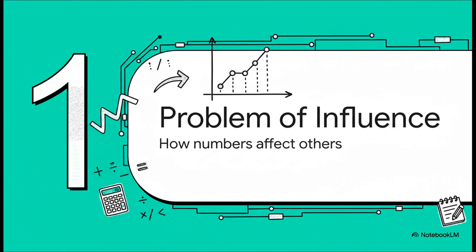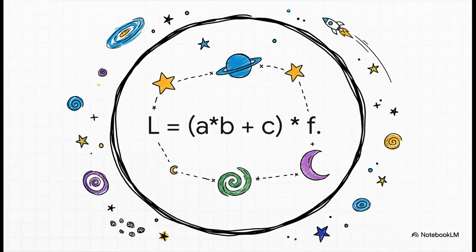Okay, section 1, the problem of influence. And I really want you to do something for me here. Forget everything you think you know about neural networks. Just for a second. We're going to start with something way, way simpler. A single, basic math expression. So here it is. L equals A times B plus C, all of that, times F. That's it. For right now, this little expression is our entire universe. Everything we're about to build, every complex idea, it all starts right here with understanding this one line.